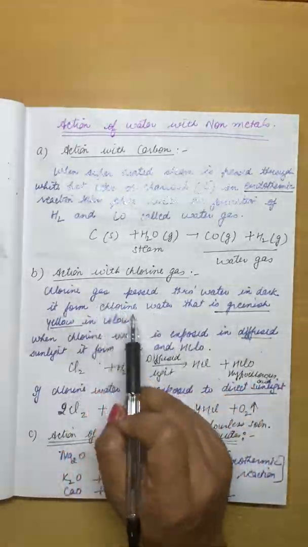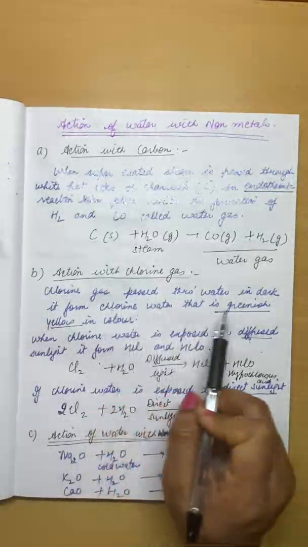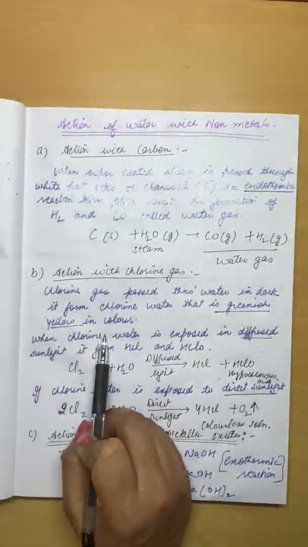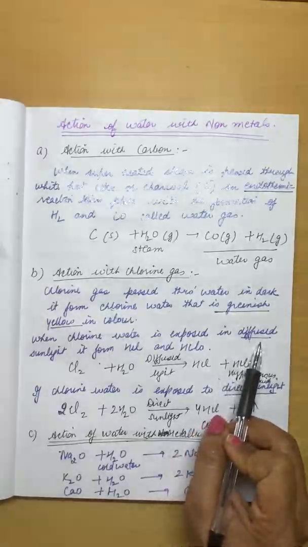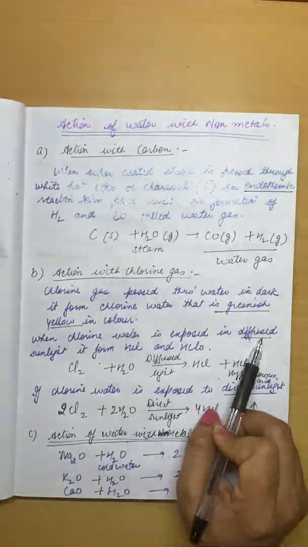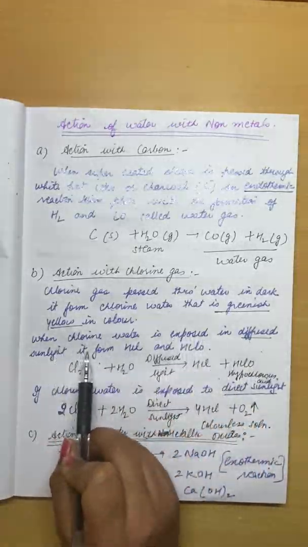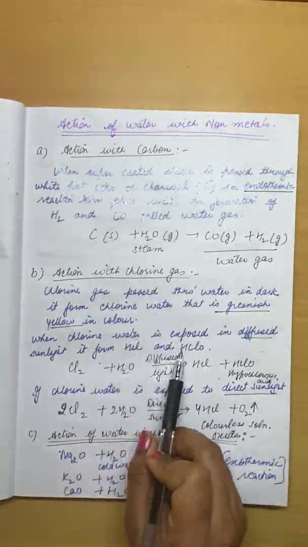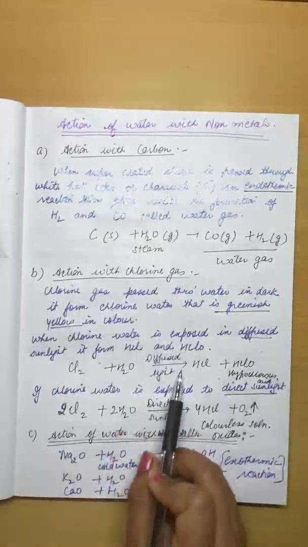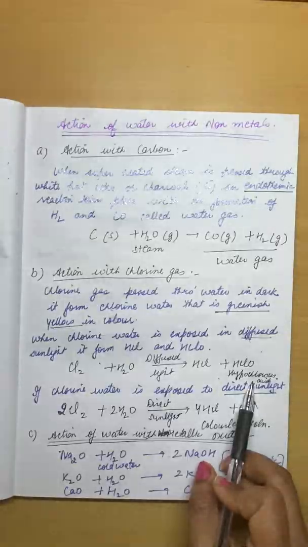When chlorine water is exposed to diffused sunlight, diffused means the sunlight is not bright, it will form hydrochloric acid and hypochlorous acid.